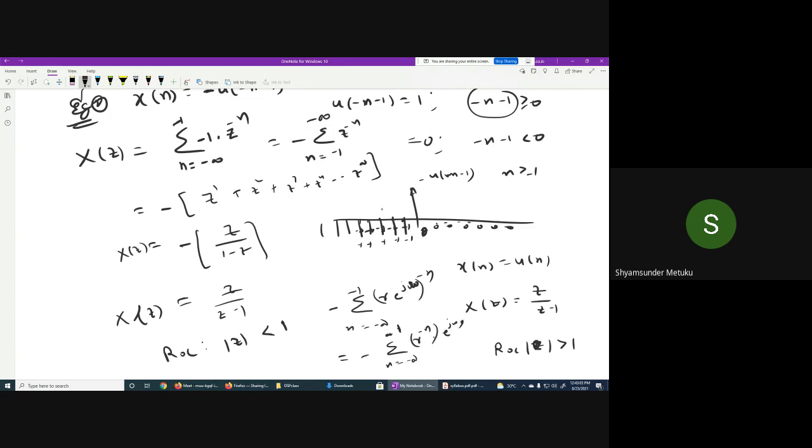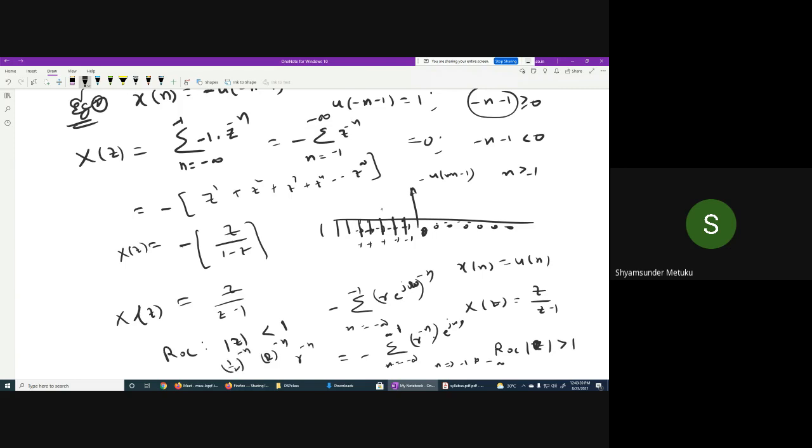So according to you, n varies from where to where? Minus 1 to minus infinity, no? Yes or no? Yes, sir. Now here the r power minus n, when you take, r must be greater than 1 or less than 1. Again you can have this way. Greater than 1 means 2 power minus n. Less than 1 means maybe you can have 1 by 2.